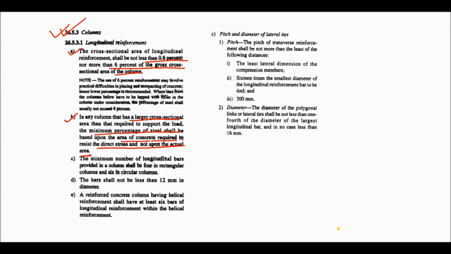Okay. Now third one is the minimum number of longitudinal bars provided in a column: 4 for rectangular column and 6 for circular column. The bar's diameter shall not be less than 12 mm. A reinforced concrete column having helical reinforcement shall have at least 6 bars. Okay, so this question has also been asked in exam.